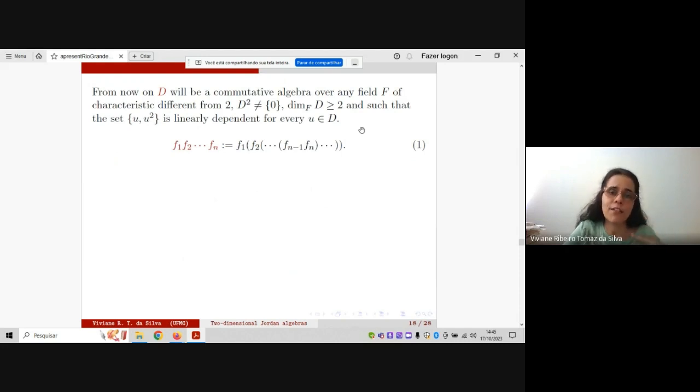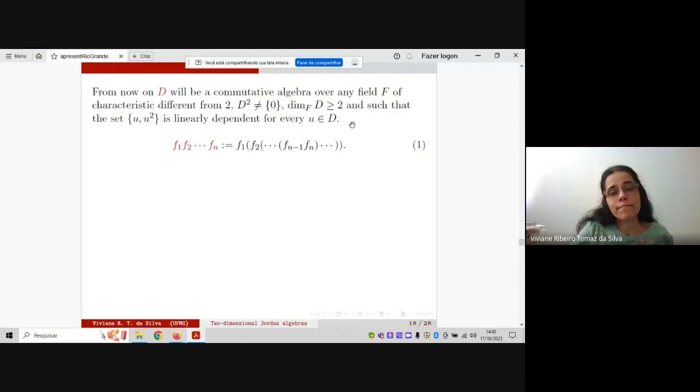The characterization of the polynomial identities that we will obtain does not depend on the dimension. This is interesting, and this algebra is so specific. And then we will present in general the result. Of course, as a corollary we obtain also the result for D2. Our last algebra, in this case, remember that this is the unique non-associative algebra. Then in this case, we need to take care about the parentheses.